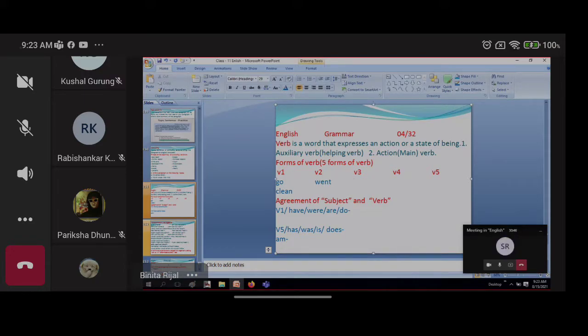Okay. Can you tell me what is verb 3 form of go? Goes? Gone. Gone. Goes is not okay, my dears. Goes comes for the verb 5. Verb 5 means adding s or es in the verb. Although s or es is added in the verb, verb 5 is called the singular verb.